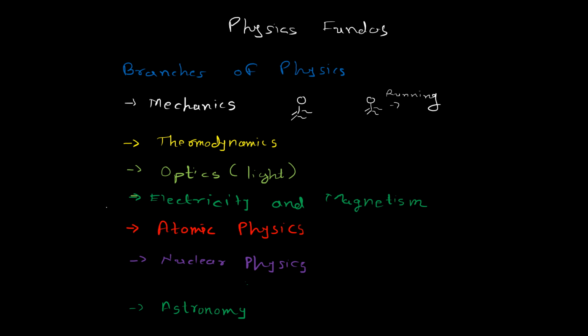What is astronomy? Astronomy is a subject which deals with celestial bodies and their behavior. What do we mean by celestial bodies? Earth and beyond Earth. The Sun is there, eight planets are there, galaxies are there, black holes are there, some white dwarfs are there. How they behave and how they act, that complete branch is nothing but astronomy.